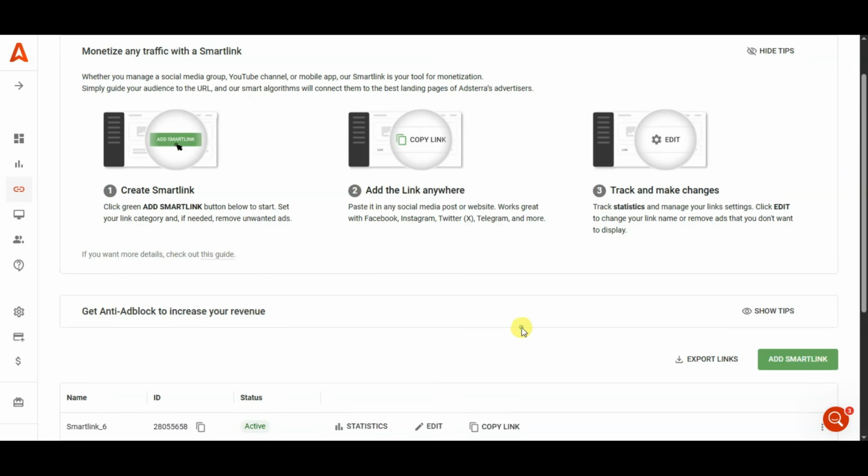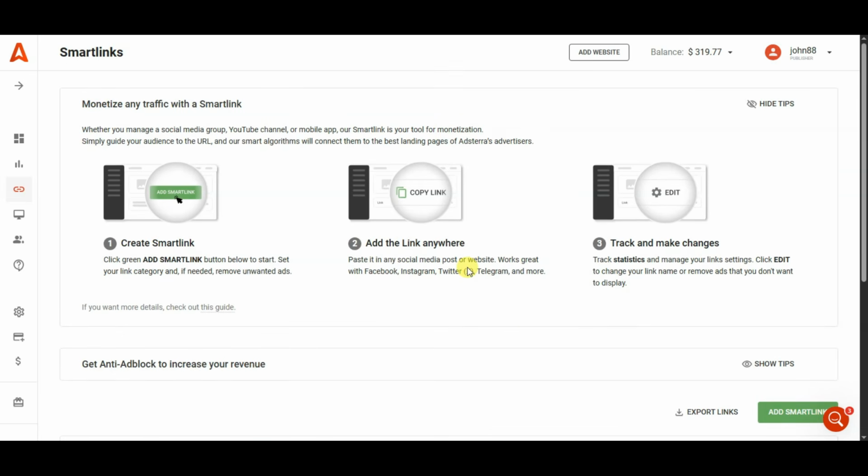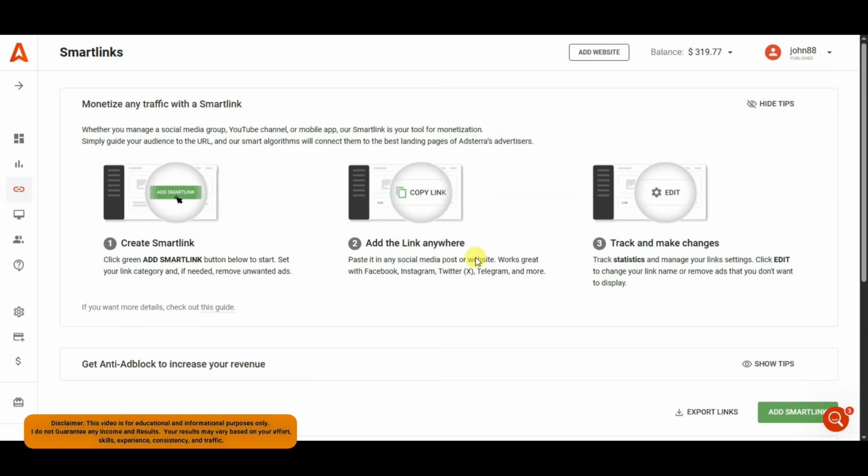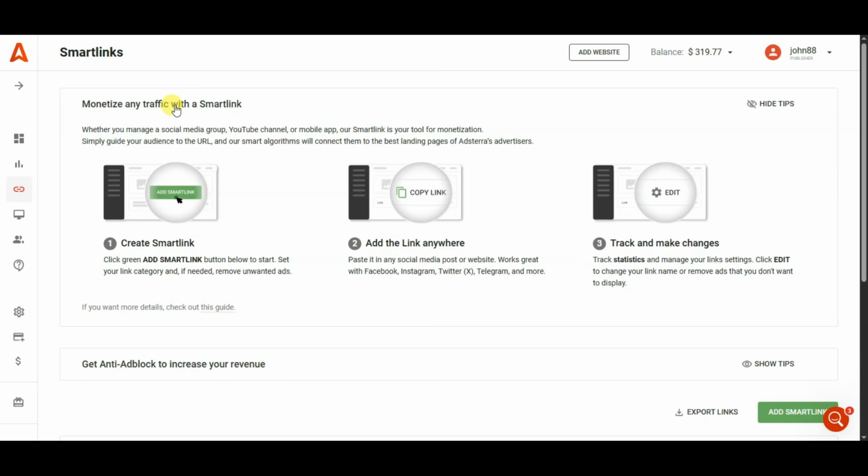Now in next step, what you will have to do is you can add that smart link in any social media post or website. You can also paste that smart link on Facebook, Instagram, Twitter, Telegram and more. I'm sure you will have lots of friends on Facebook, Instagram. You can share that smart link on Facebook or